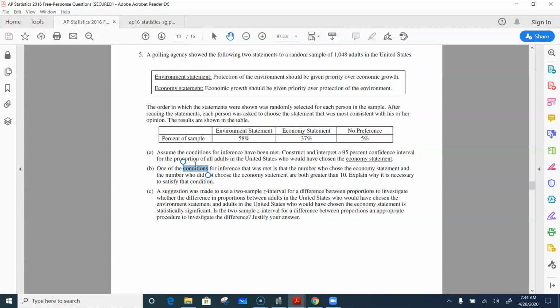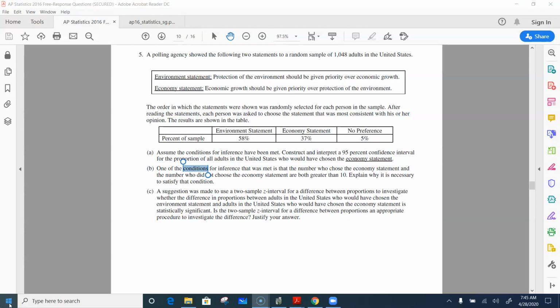So the next question I'm going to give you is a calculator question. How would we run this on our calculator if we want a 95% confidence interval for proportion of all adults? What option are you looking for on your calculator to enter this? So hopefully you chose the 1 proportion z interval.